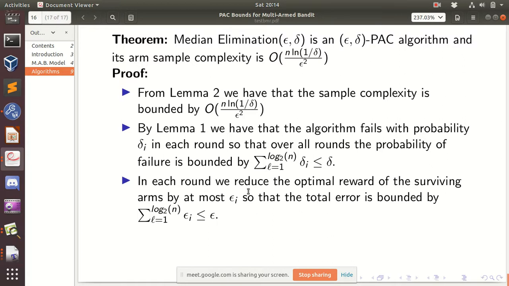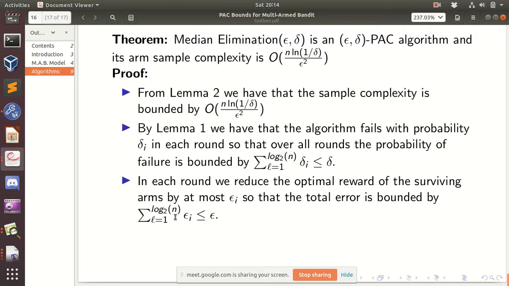And what I told, the best arm gap: say the best arm in level 1 is P1. The best arm in level 2 is at least P1 minus epsilon 1. And the best arm in level 3 is P1 minus epsilon 1 minus epsilon 2. So it continues in this fashion.